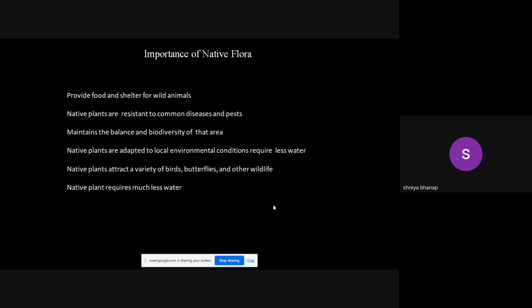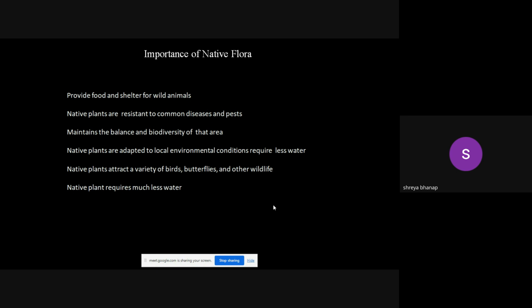So if the indigenous plantation is there, it can manage its own water and survive in less water also. The native plants attract a lot of birds, butterflies, mammals, insects, etc. So that is the importance of the indigenous flora.